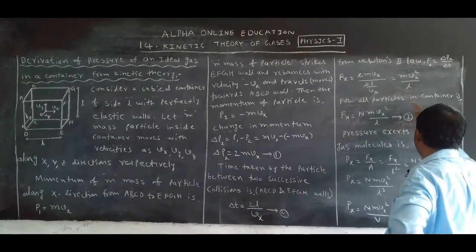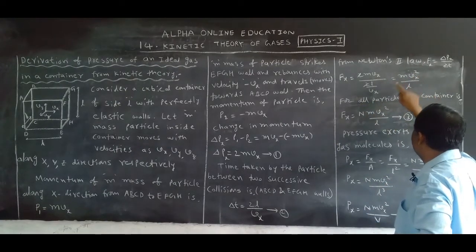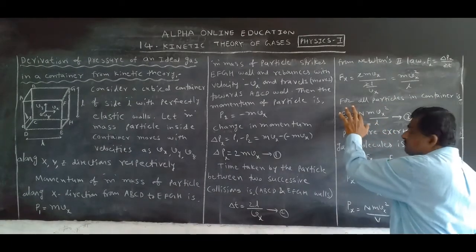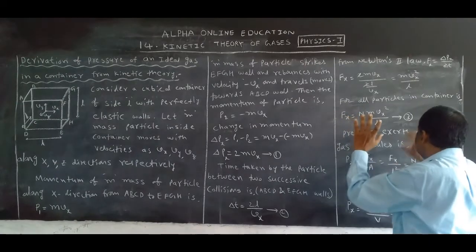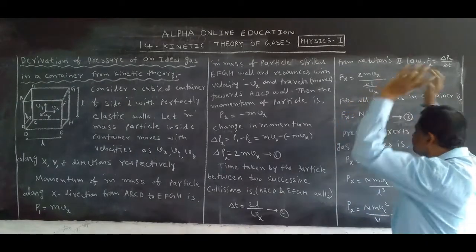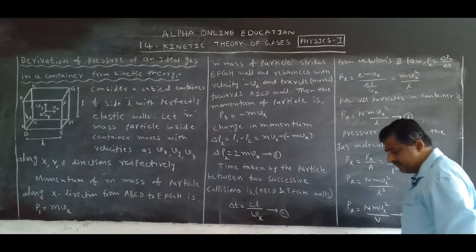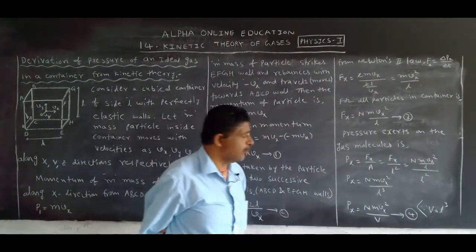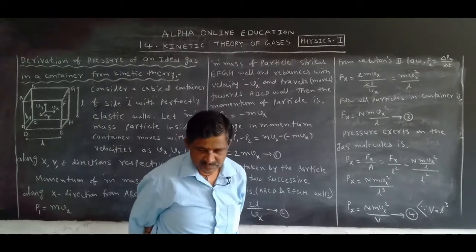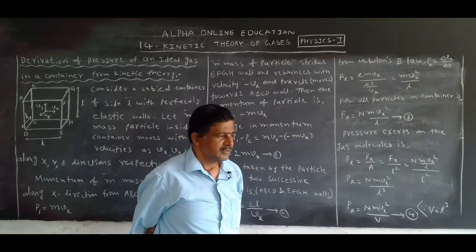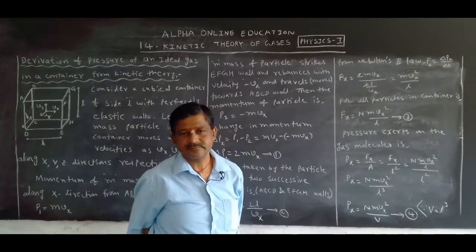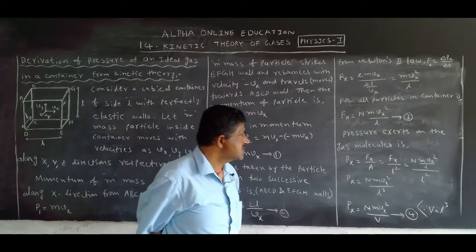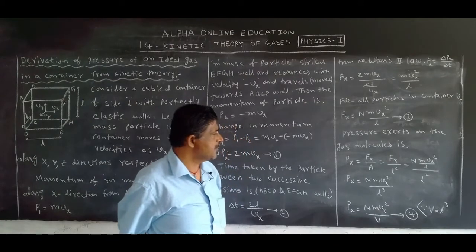For all particles in the container, we take n as the number of particles. For only one particle, n is equal to 1. Let us take this as equation 3. Fx is equal to mvx square by L, the force exerted on the gas molecule in the container after two successive collisions.